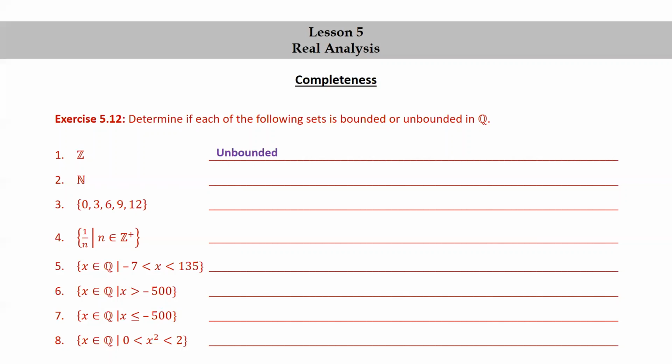Z is unbounded. N is unbounded. The set consisting of 0, 3, 6, 9, and 12, bounded. The set of 1 over n such that n is a positive integer, bounded. The set of rational numbers x such that -7 is less than x, which is less than 135, bounded. The set of rational numbers x such that x is greater than -500, unbounded. The set of rational numbers x such that x is less than or equal to -500, unbounded. The set of rational numbers x such that 0 is less than x squared, which is less than 2, bounded.